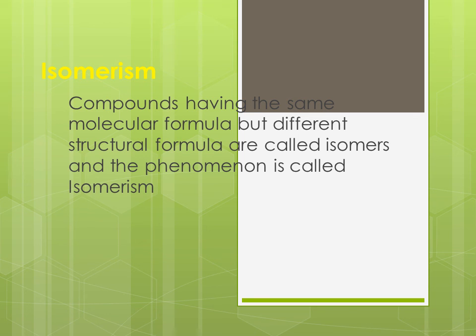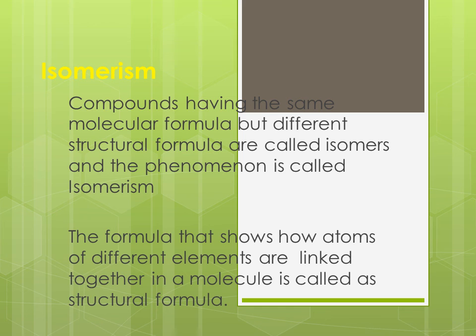Let us see what a structural formula is. The formula that shows how atoms of different elements are linked together in a molecule is known as structural formula. From the structural formula we can understand the bonding between each atom. So compounds having the same molecular formula but different structural formula are called isomers, and the phenomenon is called isomerism.